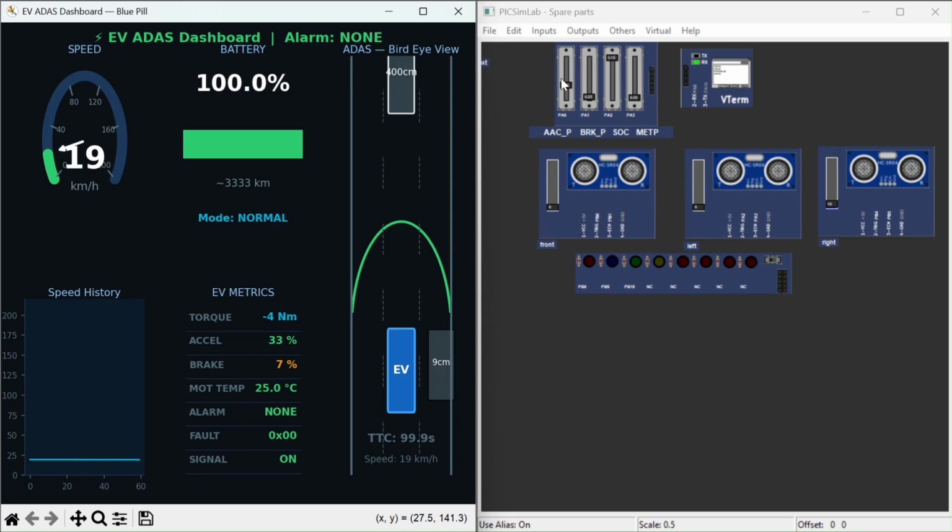If we increase the speed acceleration, as we can see here, our SOC was at the top, that's why we are seeing this as 100%. If we increase the motor temperature by so much, it will generate a red color alert here, which means our system is working completely fine.